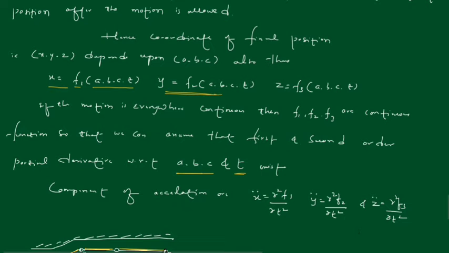So from the position, the velocity u, v and w, or we can say acceleration, second order derivative, what we have taken here, that is second order partial derivatives. It is for acceleration. Similarly, for velocity also we can take here.